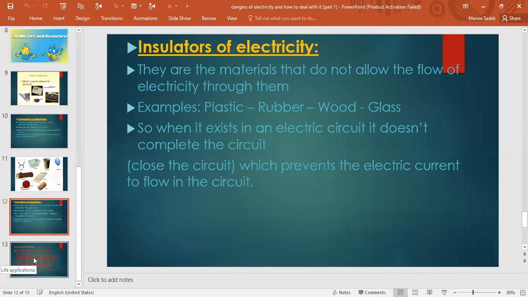What about the indirect injuries? Indirect injuries are like in this picture, injuries that result from falling from the top of a ladder due to electric shock. This person has an electric shock at the top of a ladder, so he falls down from the ladder. So this is considered an indirect injury.